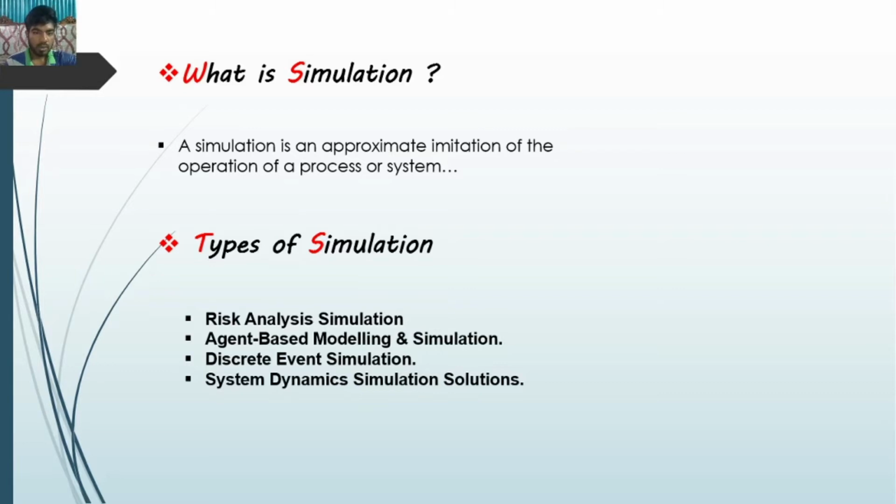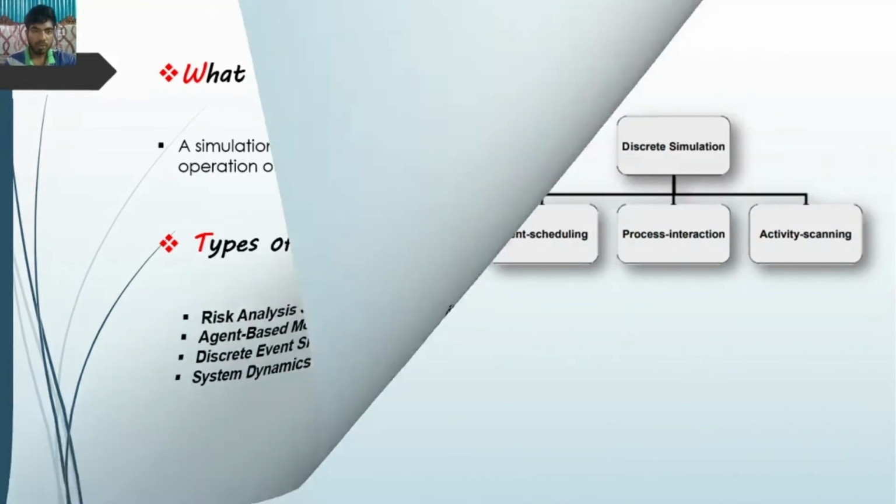Then types of simulation. There are 4 types of simulation. First of all, risk analysis simulation, agent based modeling and simulation, discrete event simulation, and system dynamic simulation. In this presentation, I am talking about the discrete event simulation. So let's go.